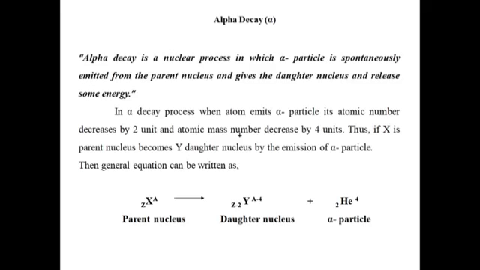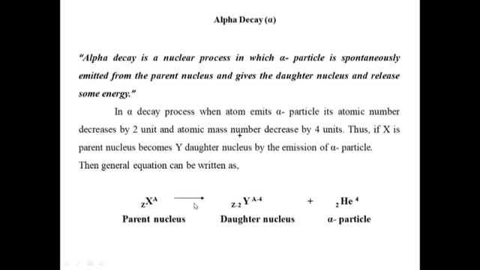Alpha decay. Alpha decay is a nuclear process in which an alpha particle is spontaneously emitted from the parent nucleus, giving the daughter nucleus and releasing some energy. In the alpha decay process, when an atom emits an alpha particle, its atomic number decreases by 2 and its atomic mass number decreases by 4 units. Thus, if X is a parent nucleus, it becomes Y daughter nucleus by the emission of an alpha particle. Its general equation can be written as